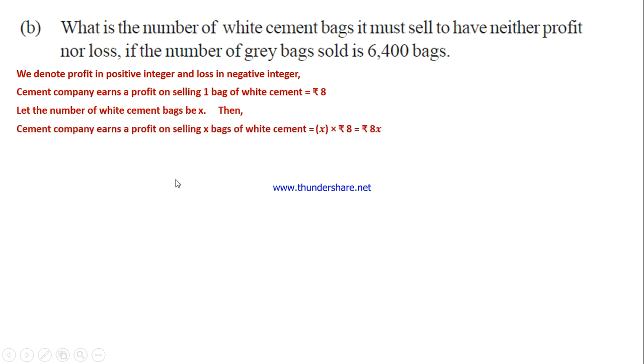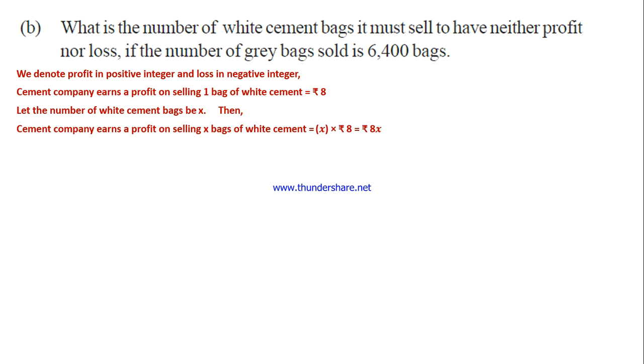So how do you calculate the amount? We don't know the number. The number only we have taken as X. So the cement company earns a profit on selling X bags. That is, X number of bags of white cement gives X into 8, 8x rupees. This X is the number of white cement bags which we don't know.